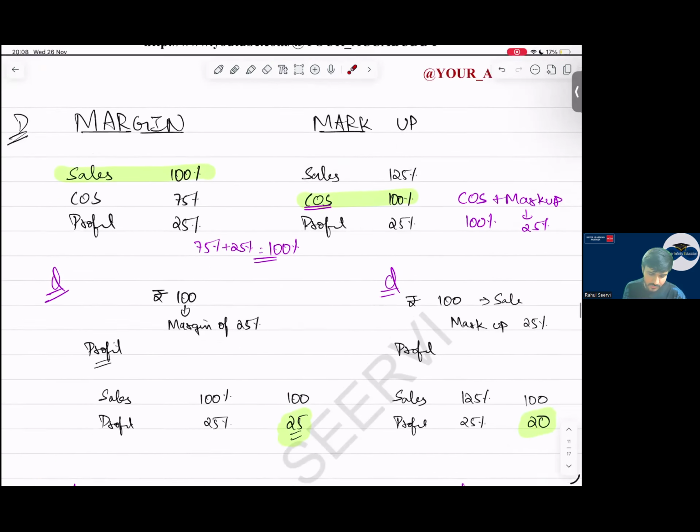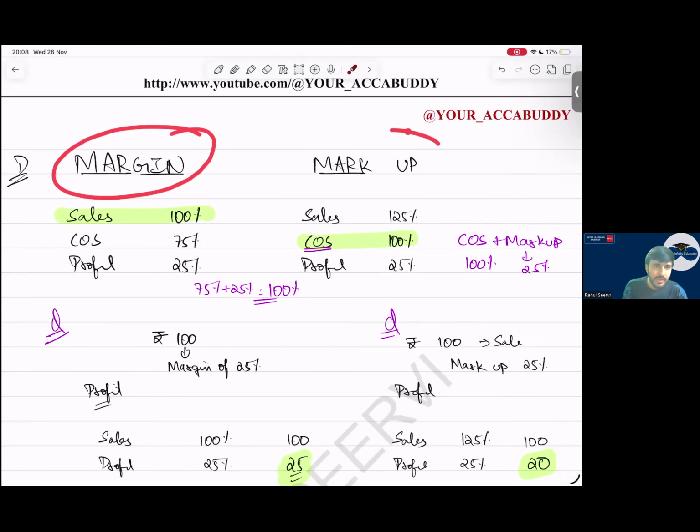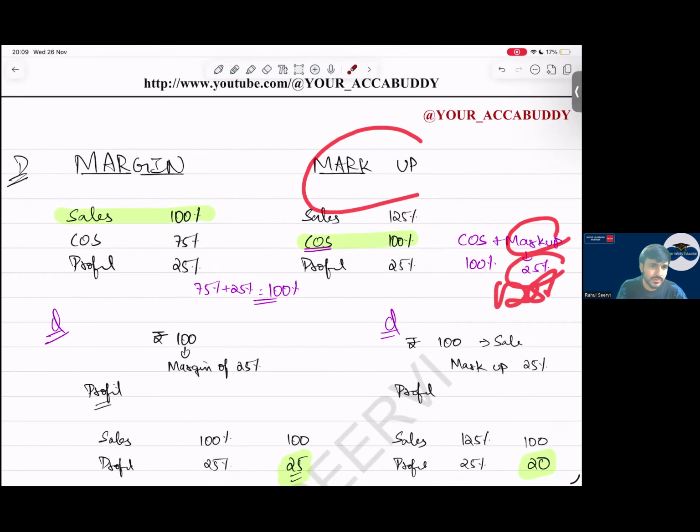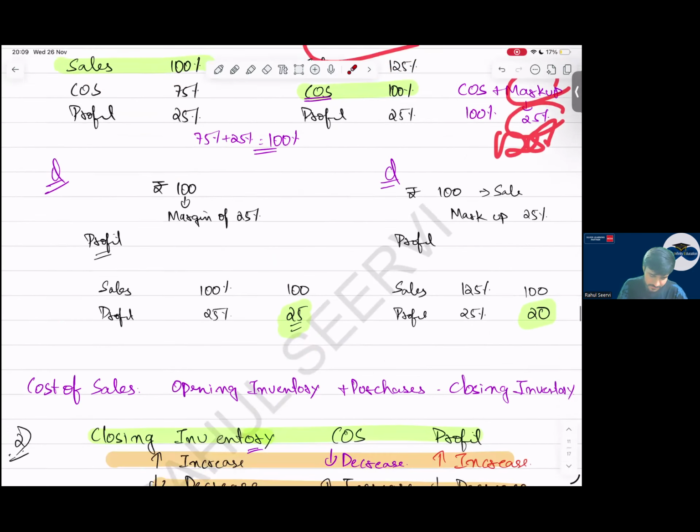What is important? See now. When coming to margin and markup. So in case of margin, the sales will be 100%. Cost of sales will be 75. Profit will be 25. In case of markup, cost of sales will be 100%, profit will be 25%. So in markup, cost plus markup, it will be 125%.